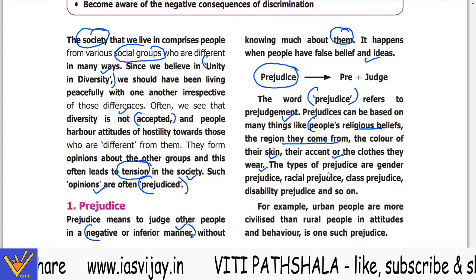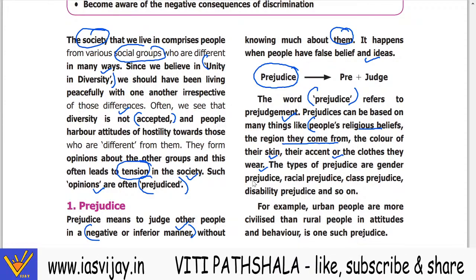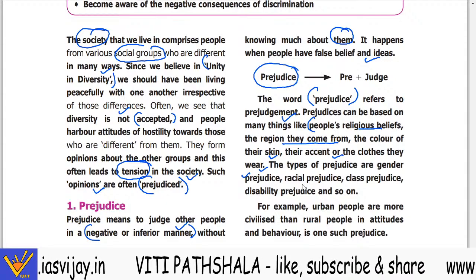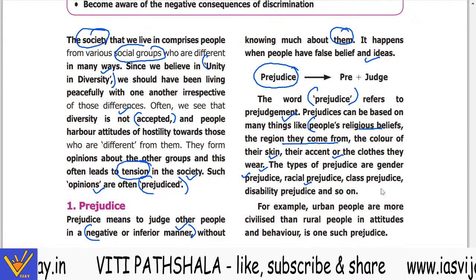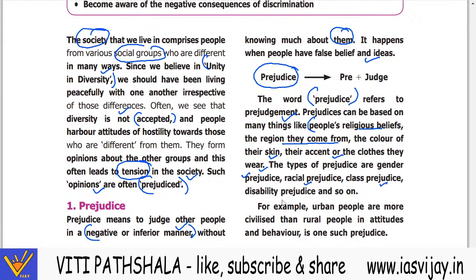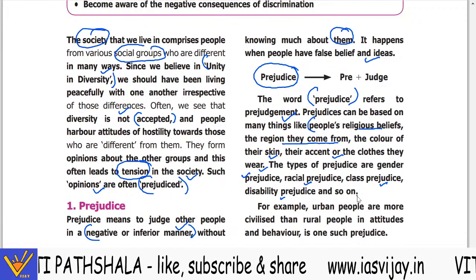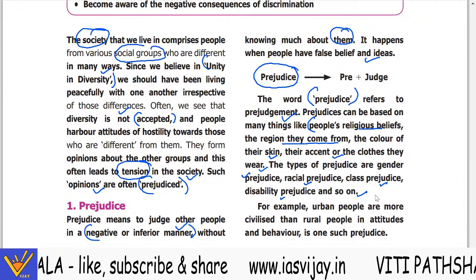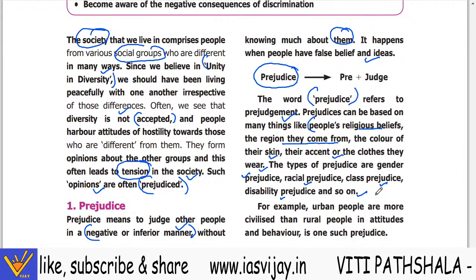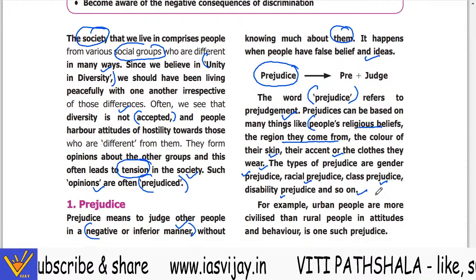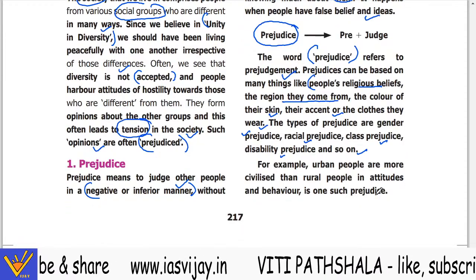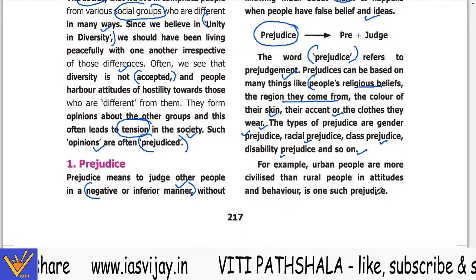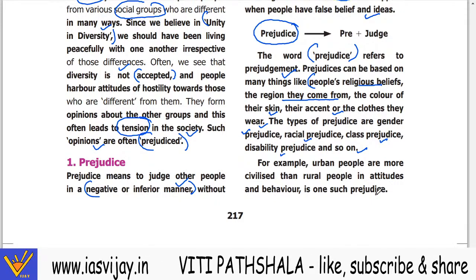Now the types of prejudice are gender prejudice, racial prejudice, class prejudice, disability prejudice, and so on. So our society has many types of prejudice. For example, urban people are more civilized than rural people in attitudes and behavior is one such prejudice.